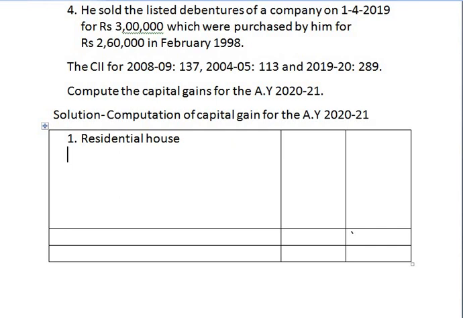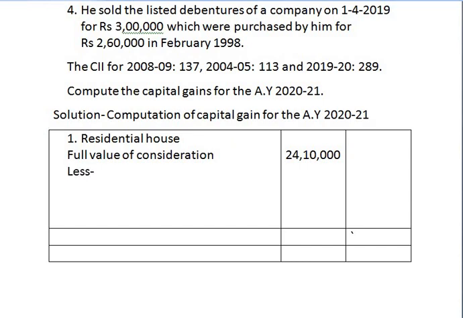Full value of consideration is nothing but sale proceeds of the capital asset. This asset is sold by assessee for rupees 24,10,000. 24,10,000 is full value of consideration.